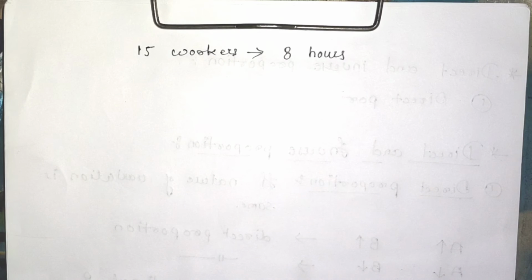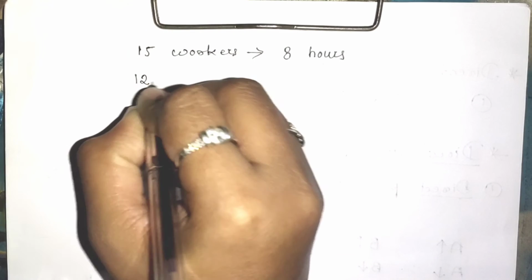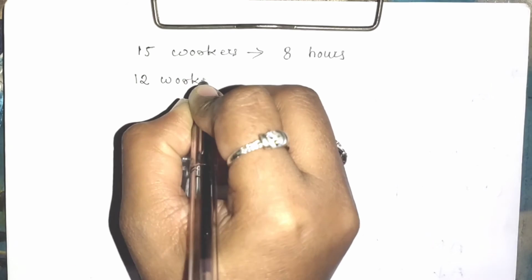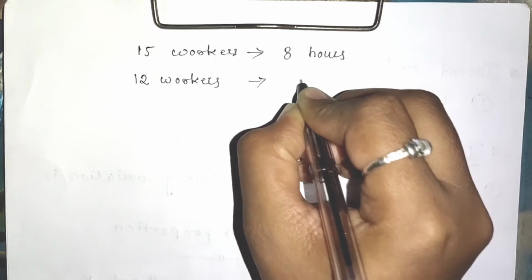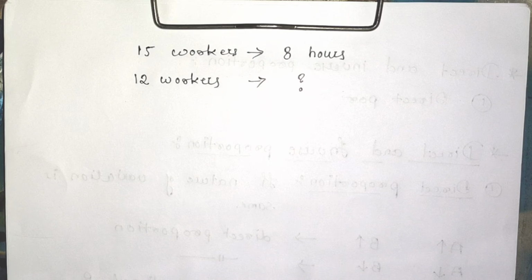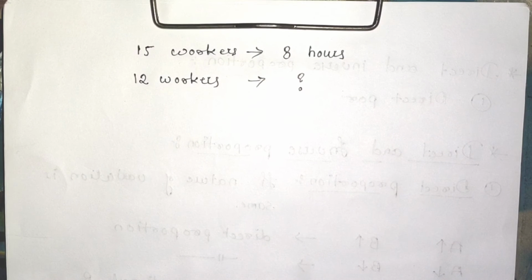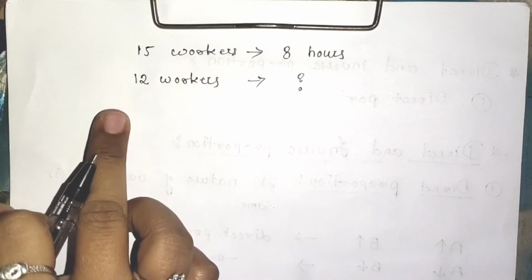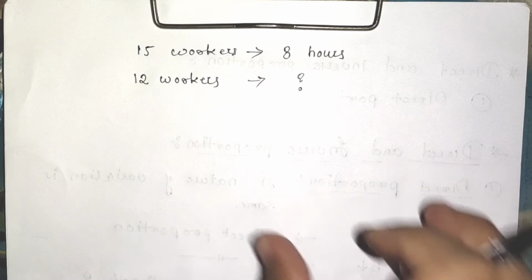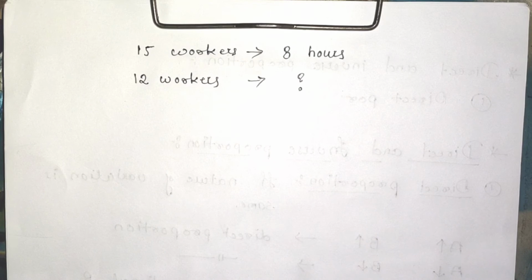If the number of workers are decreased, 12 workers are there, then in that case we have to find out the number of hours they are going to take to build a wall. Obviously logically if we think, if the number of workers are decreasing, then the time required to build that particular wall will be increased. More time will be taken if there are fewer workers.